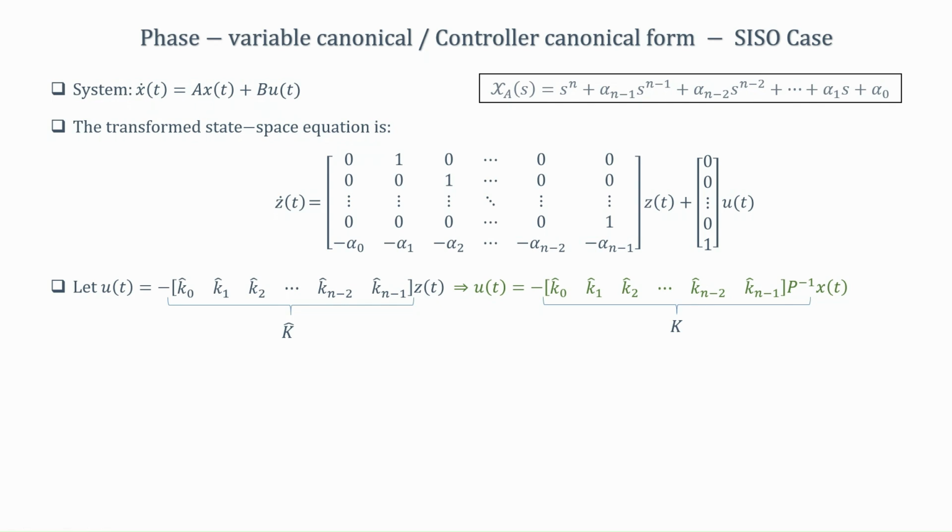And we also know that once we get from this state equation to this new form, we can easily design a control law of the form u(t) equal to minus k hat z such that I can change the coefficients in the last row of the state matrix to something that we desire. Today, we will extend on this same idea, however, we will do it for the MIMO case.